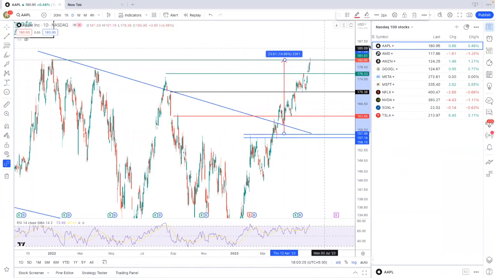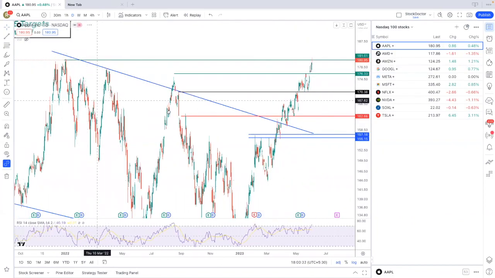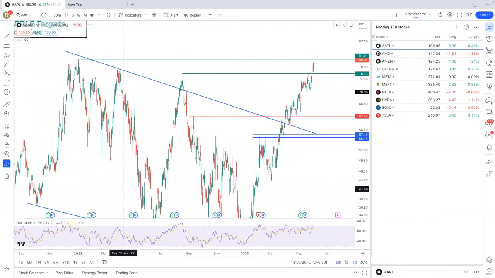It was almost 15%. 15% from when? From March. So within 2 months, an upside of 15%, which is a very good indication of the technical analysis. So now you can see here, we are at the top. Apple made a top here, right?